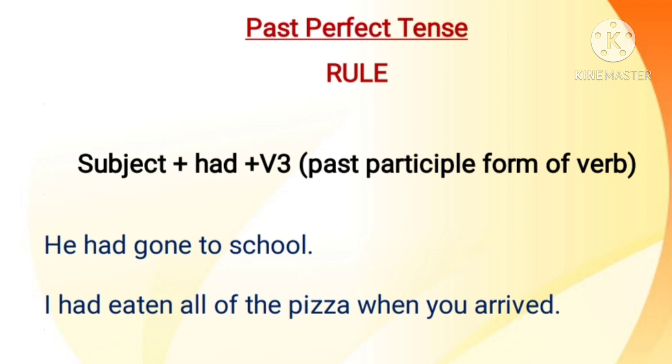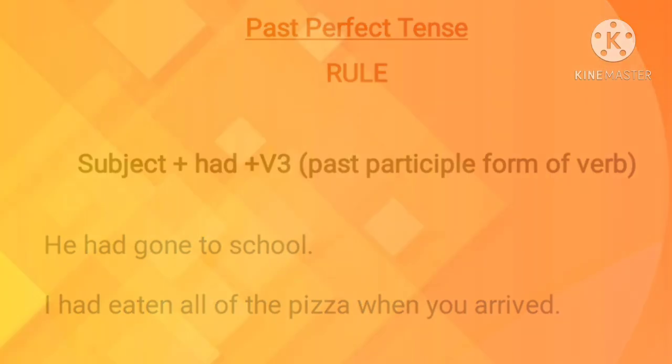Next sentence. I had eaten all of the pizza when you arrived. I is the subject. Had plus eaten. Eat is the base form, and the V3 form or past participle form of the verb eat is eaten. So I had eaten all of the pizza when you arrived.